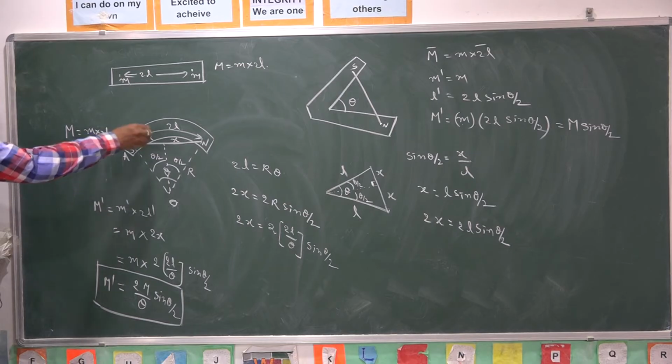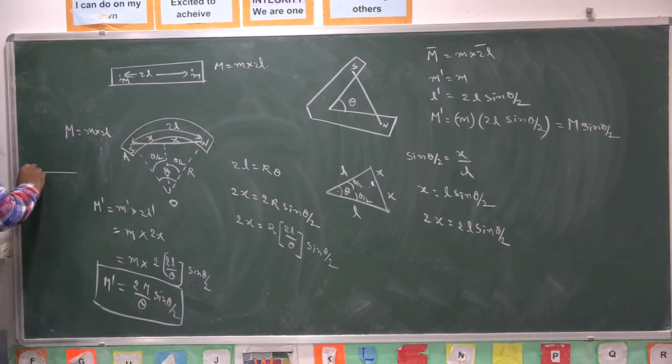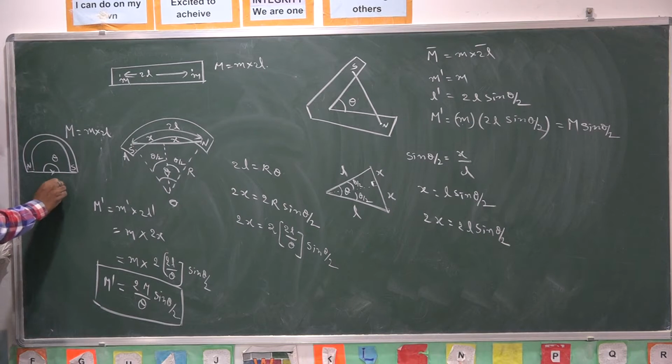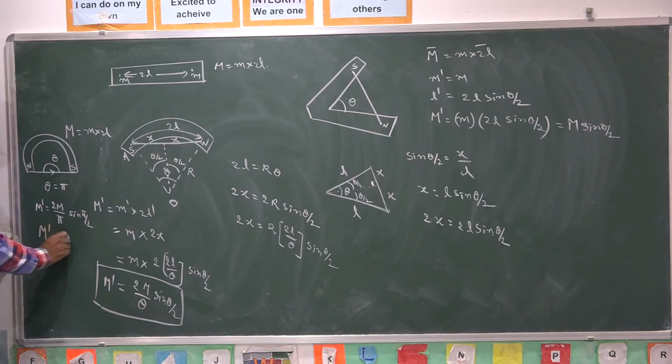Suppose the magnet is bent in the form of a semicircle like this. North pole is here, south pole is here. What is the new magnetic moment? If somebody asks you, here the general formula is, here it makes an angle theta. Theta how much here? Theta is equal to pi, 180 degrees. If you substitute it here, M dash is equal to 2M by pi sin pi by 2. Sin 90 is 1. So the new magnetic moment is 2M by pi.